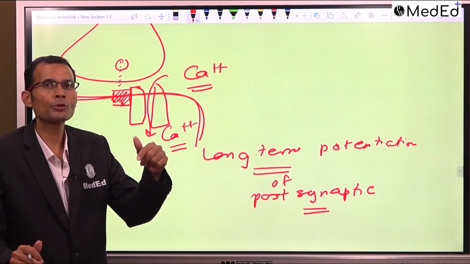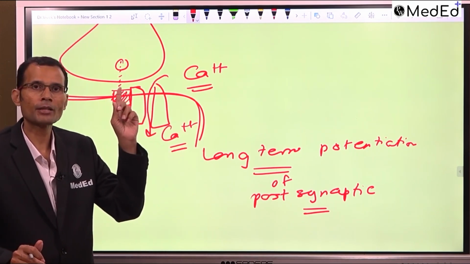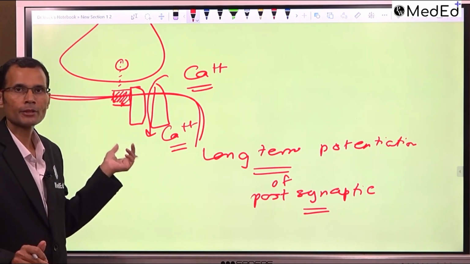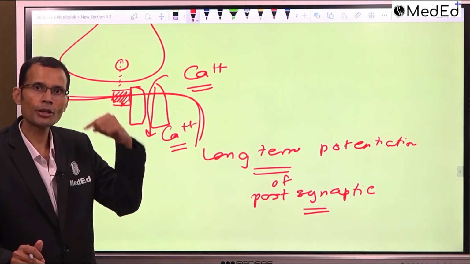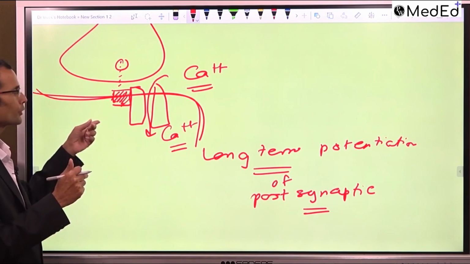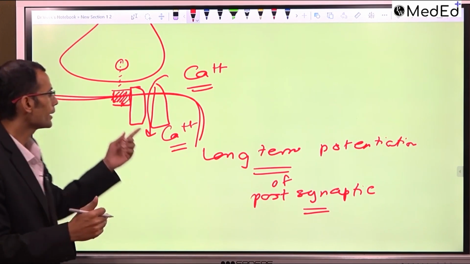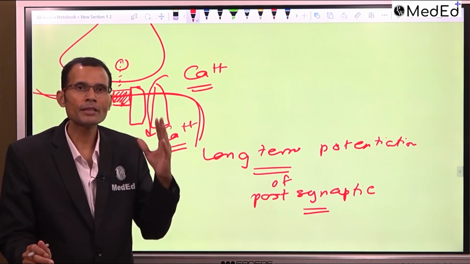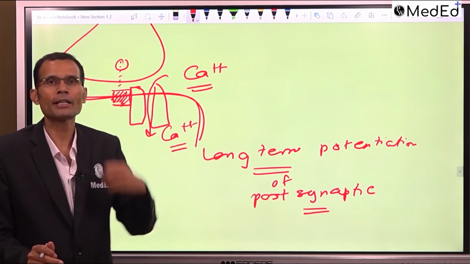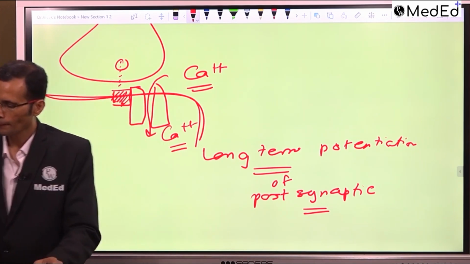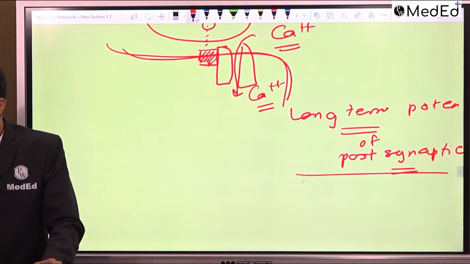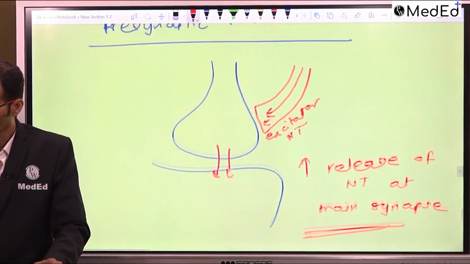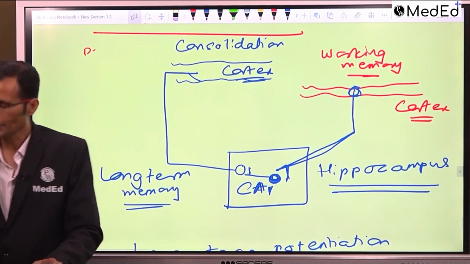Every time you try to recall a certain event in the past, a 5-year-old event, it is in this particular synapse, and when some neuron sends a signal to this neuron, there will be an immediate response by this neuron, and immediate response means you recall that event even after 5 years. So that is long-term potentiation of the postsynaptic neuron in the hippocampus. That's the basis for long-term memory.